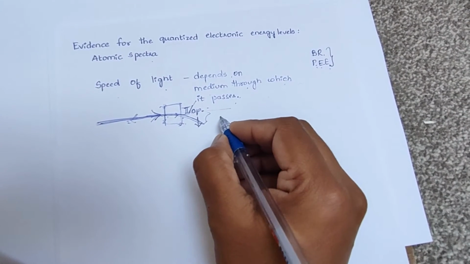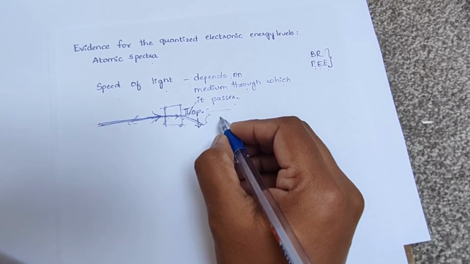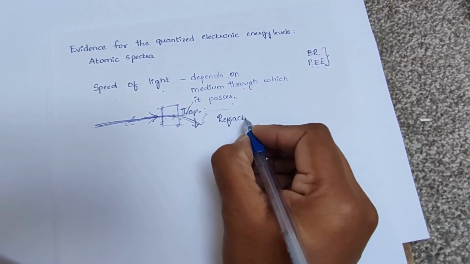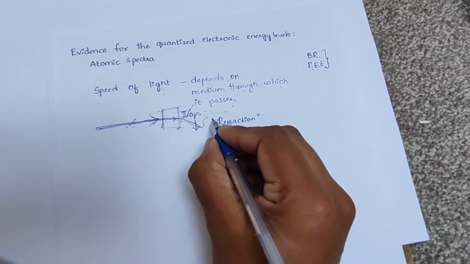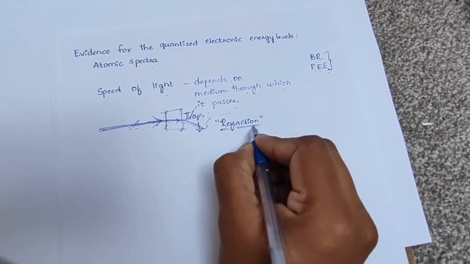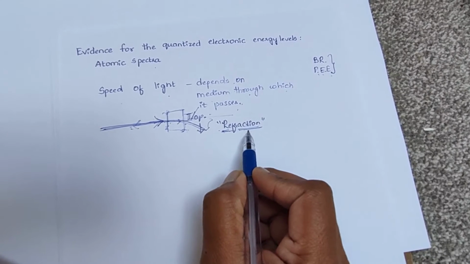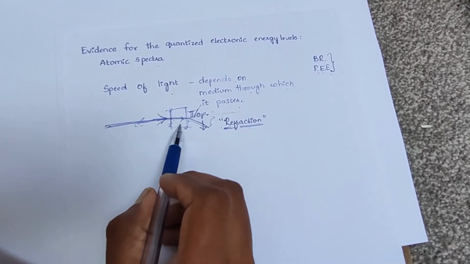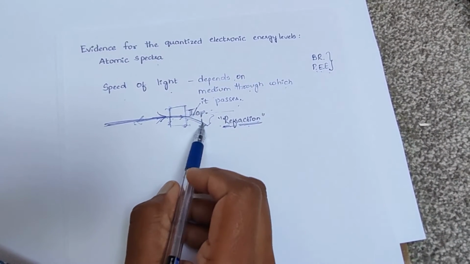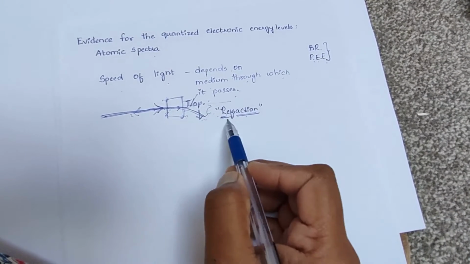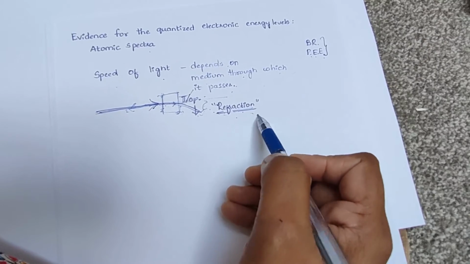This phenomenon is known as refraction, which is the most common property of the light. Along with reflection, light also shows refraction. So when a beam of light gets deviated from its original path, this phenomenon is known as refraction.